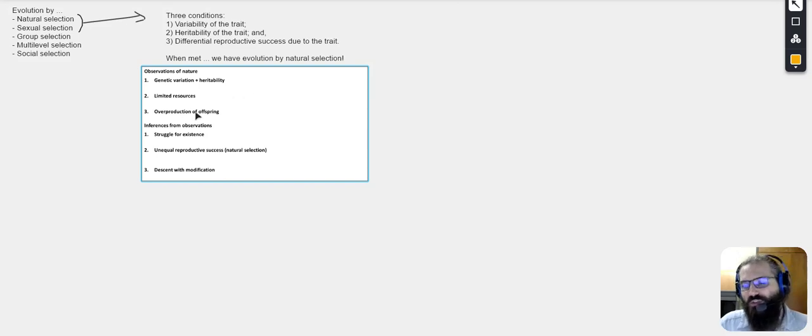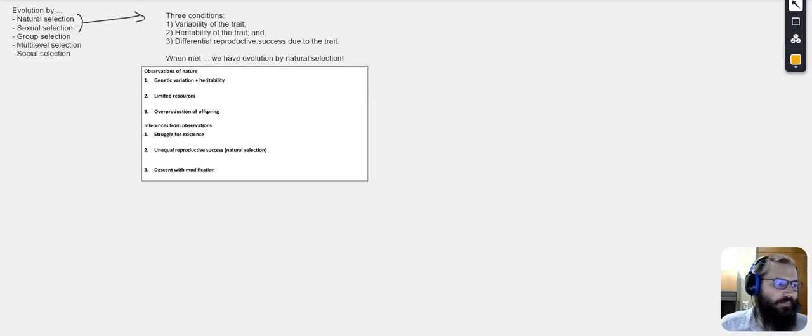You need overproduction of offspring, because if you don't have more offspring than the environment can carry, it means those offspring will have plenty of resources. There will not be a struggle for existence. If there is no struggle for existence, everybody gets to make it, and thus you don't have selection by natural selection. You don't have evolution by natural selection. That's what natural selection is.